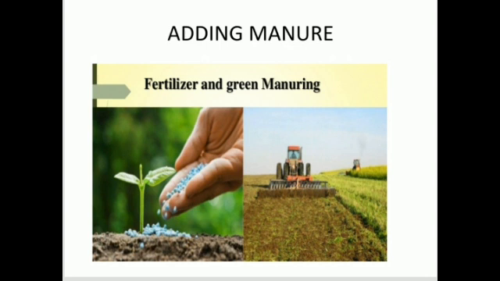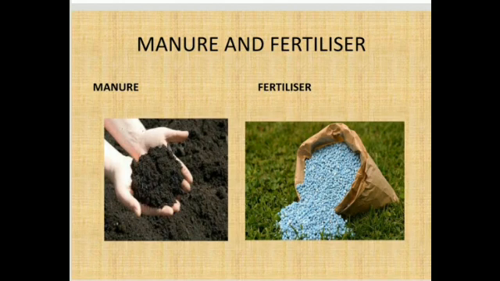After preparing the soil and sowing of seeds, the next step is adding manure and fertilizers. The substances which are added to the soil in the form of nutrients to enhance the growth of plants are called manure or fertilizers. This process is called manuring. See here, the picture shows you the manure and a fertilizer.